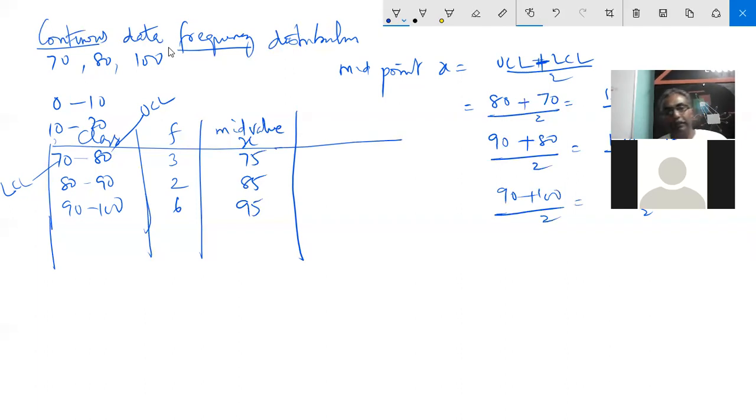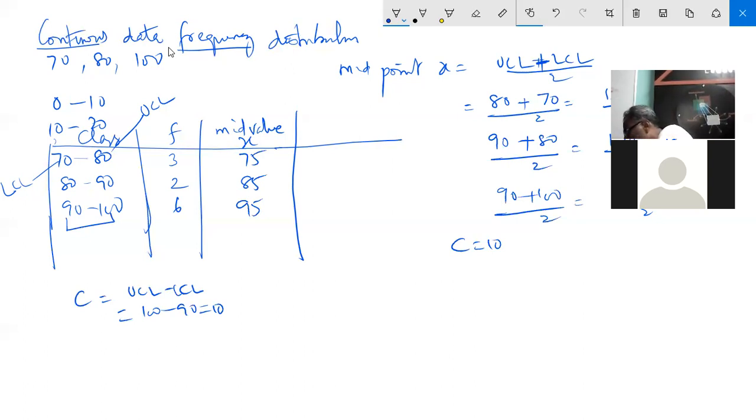Once you take the mid value, you have something called the length of the class, that is called C. Length of the class is UCL minus LCL. That is 100 minus 90, which is equal to 10. So C is equal to 10. Now you assume a mean. Let us assume the same thing, assume the mean is 85, like last time.